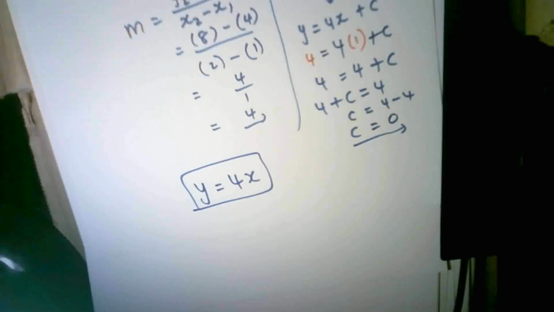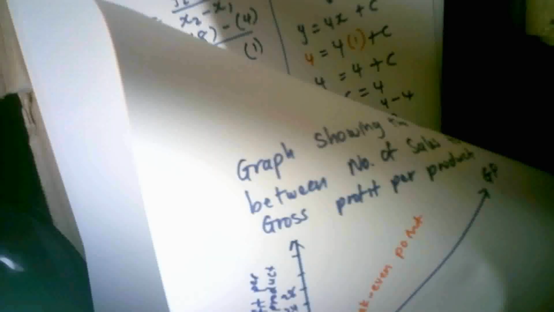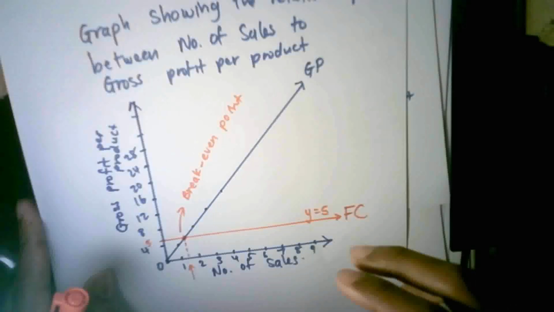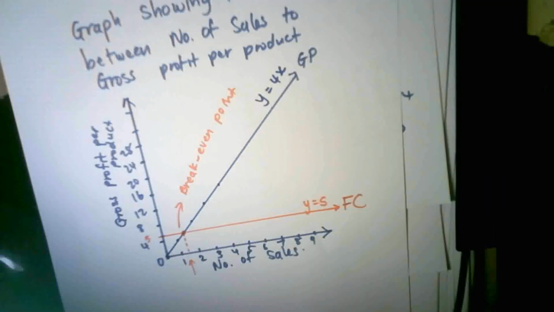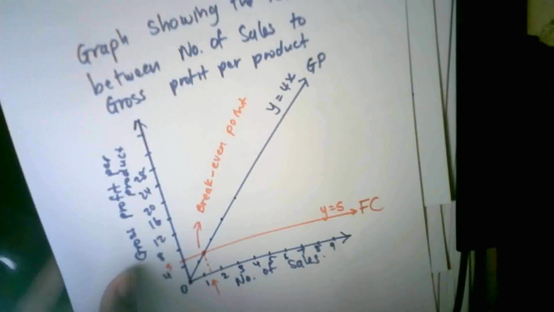What I'm going to do is go back to my graph and label it y is equal to 4x, because remember your graph has to be labeled as well. So this is perfect. This will give you your marks. But now we need to algebraically solve for this point of intersection. So I'm going to equate the two graphs.